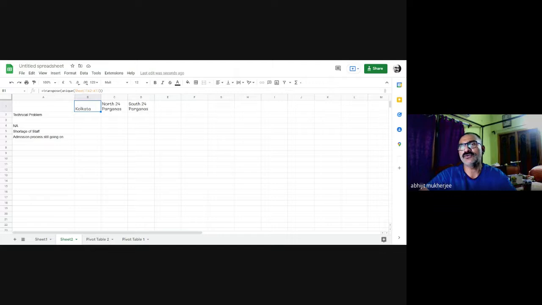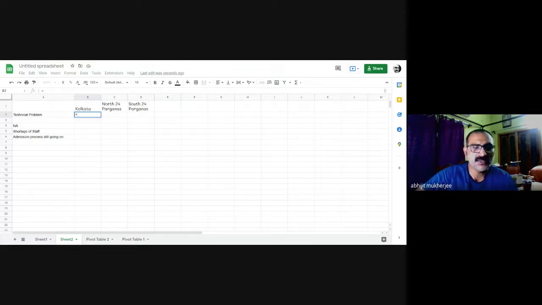it will be difficult for me to search and select each of them, so I can use this function here. Next, I want to count the number of schools from Kolkata who have cited technical problem to be one of the reasons, mind you, not the only reason, one of the reasons for incomplete UDIs.